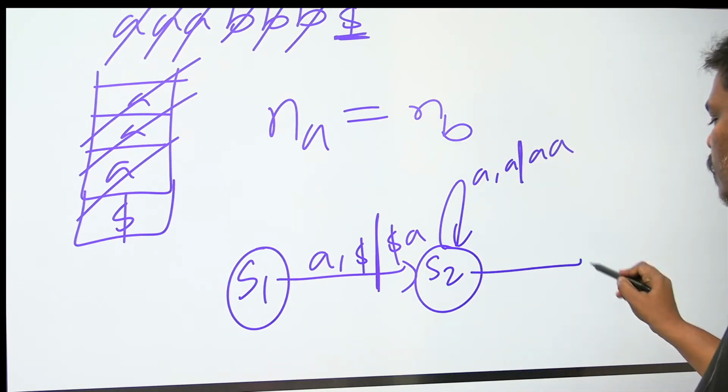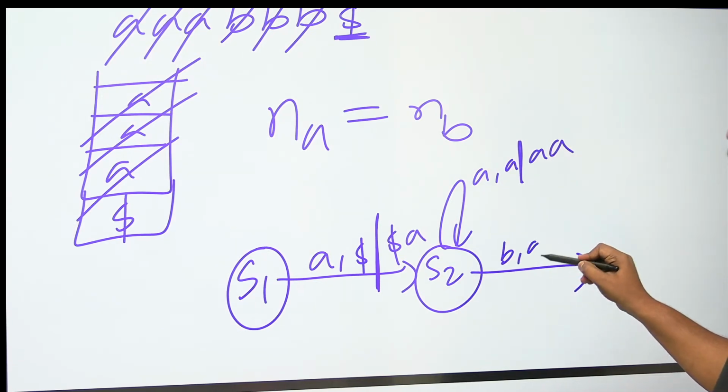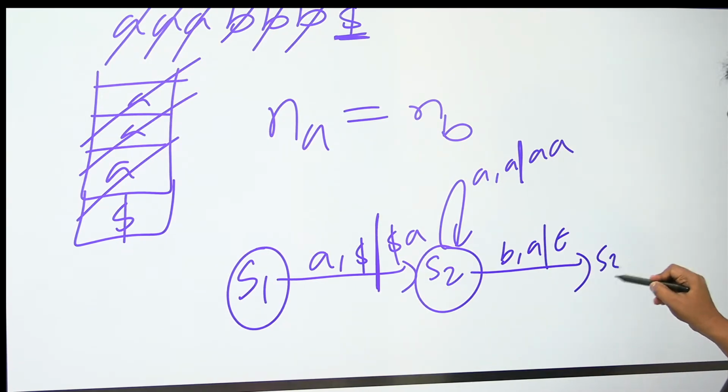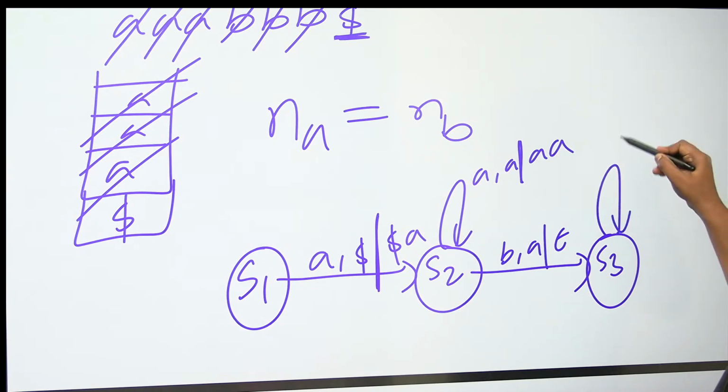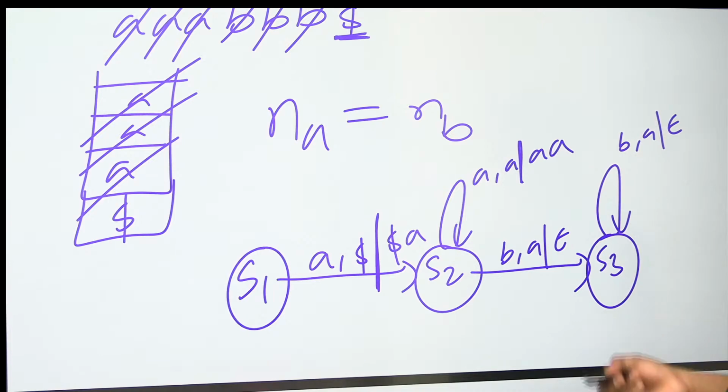Now see what happened. B is coming, top of the stack is A, pop. Go to S3. So one B pops, any number of B's also pop. Right? Continue. At some point of time, what happened?